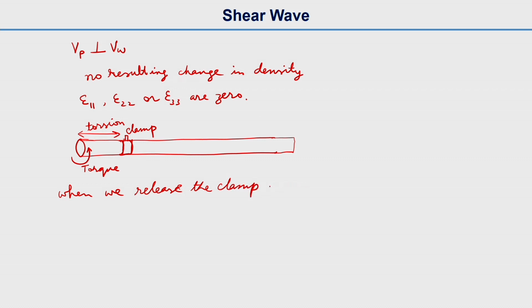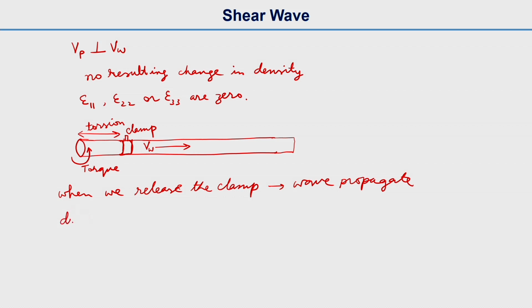So the wave will propagate in this direction. This is the velocity of wave propagation from left to right. But as you can see, this is a torsion, and the particle velocity will be perpendicular to the axis of this cylindrical bar.